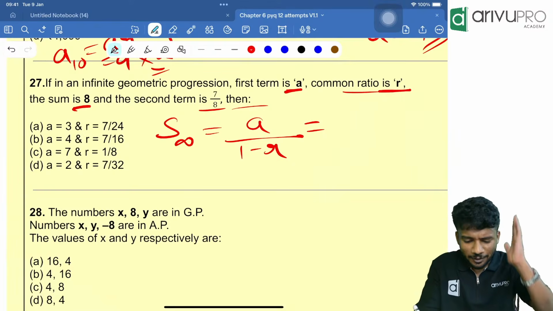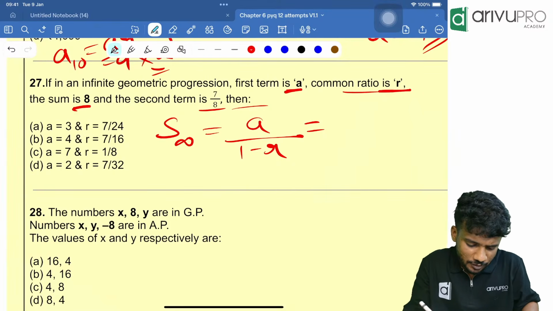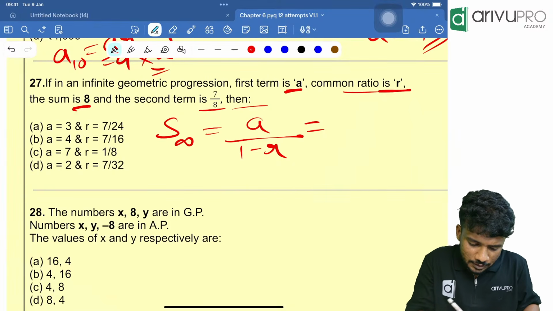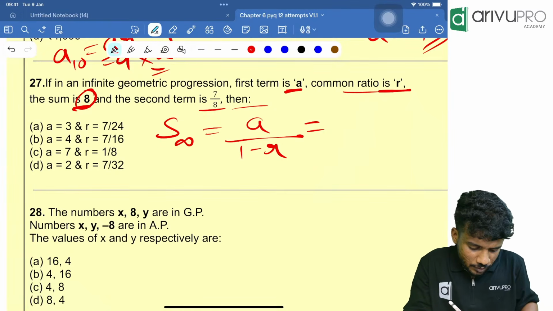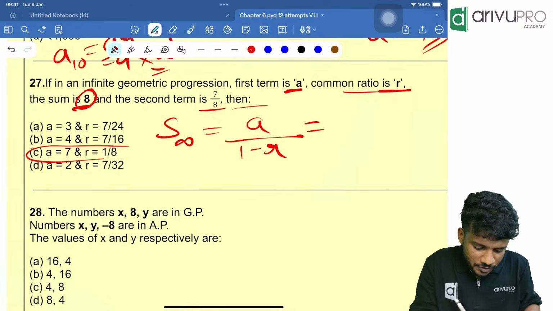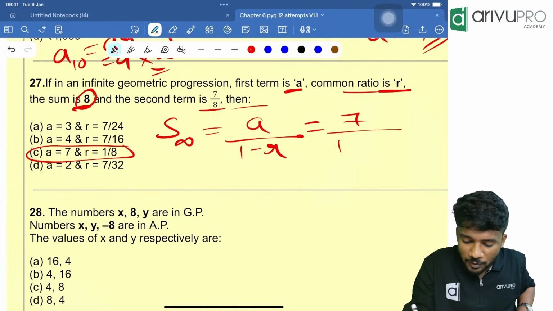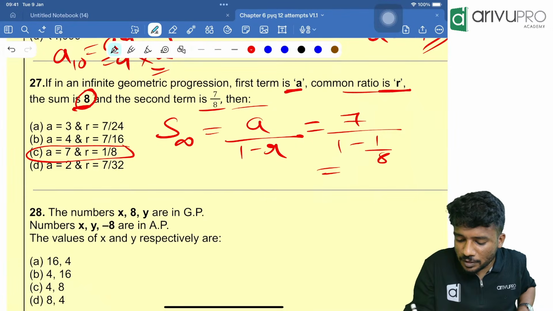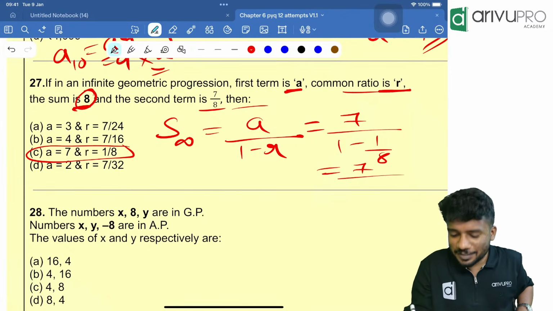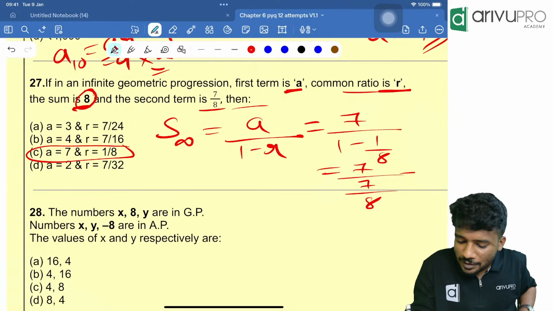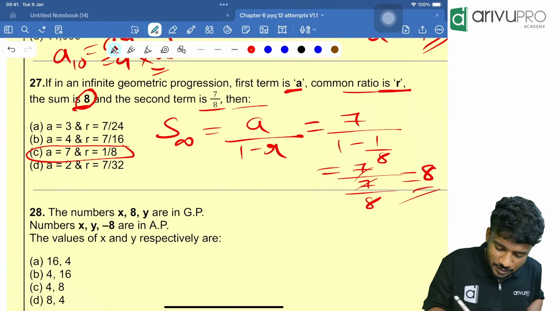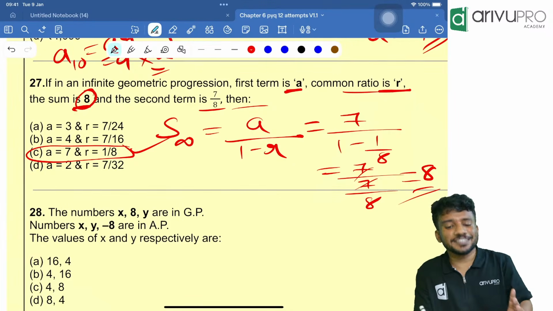Now just directly option hit. Looking at that, sum is how much? The 8, right? Let me check with the first option, sorry, C. We will go with 7 divided by 1 minus 1 by 8, which is nothing but 7 divided by 8 minus 1 by 8, which is equal to 7 divided by 7 by 8. 7 cancels, 8 goes to the outside, and the answer is 8. So option C is your answer.